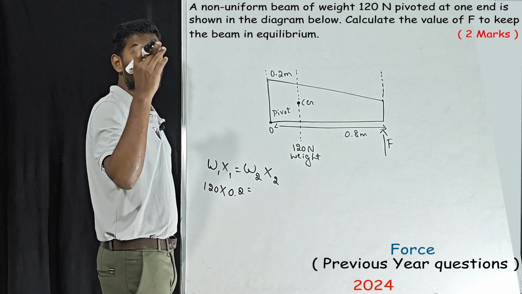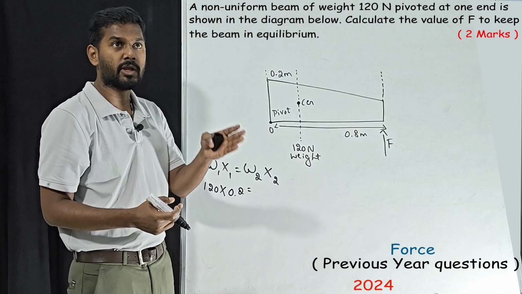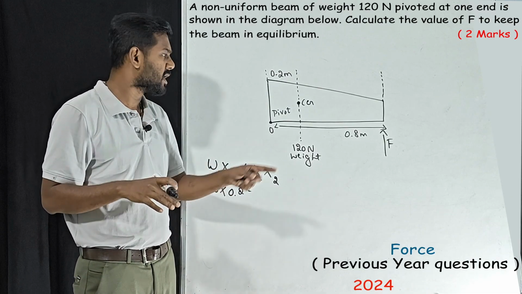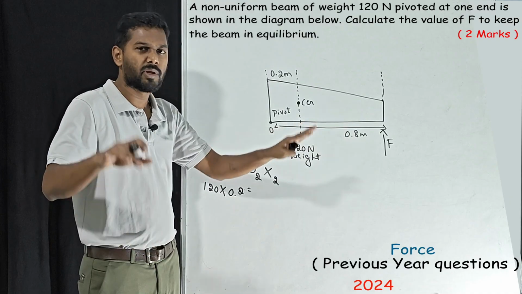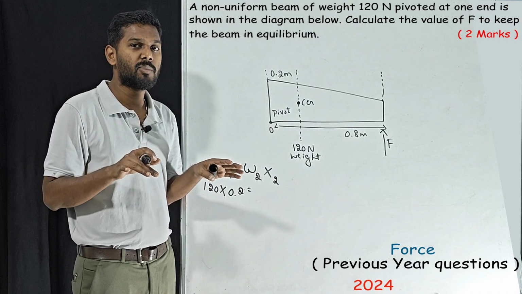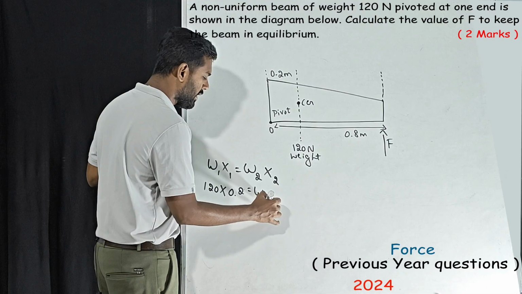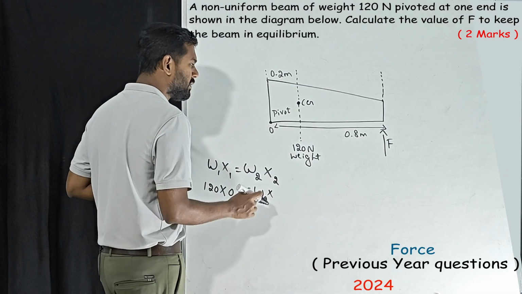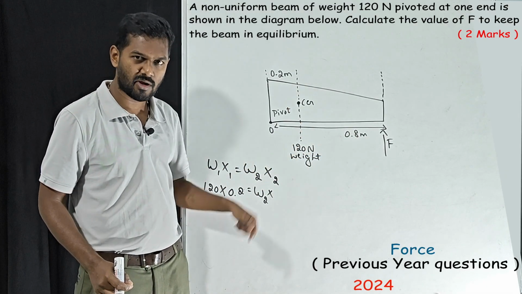We need to find the value of F, correct? The value of F is the force to keep the beam in equilibrium. That means we have to apply a force to keep it in equilibrium, that is, balanced. That is what we need to find, into x2. What is x2? From the force till the center of gravity, correct?